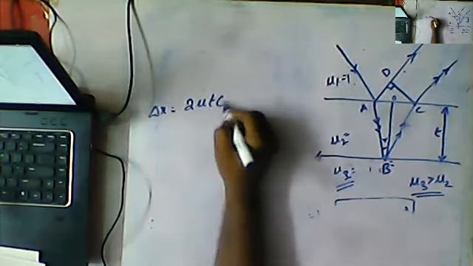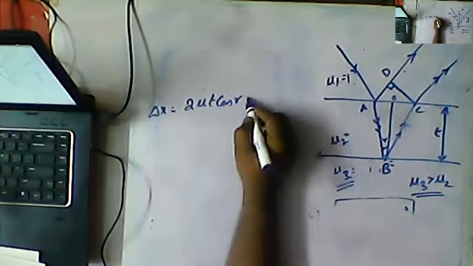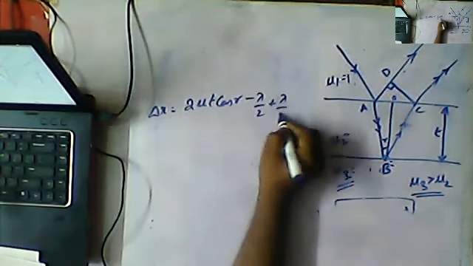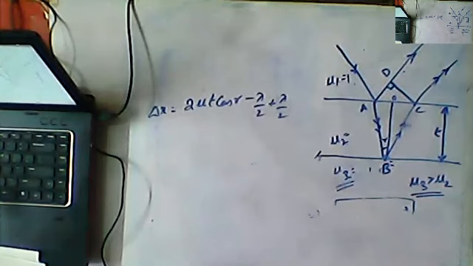The below surface has a refractive index of mu3. Whenever there is a higher refractive index, it will create a path difference of lambda by 2. Now you can observe, guys, the total path difference delta x is equal to 2 mu t cos r minus lambda by 2 plus lambda by 2. So both will get cancelled.